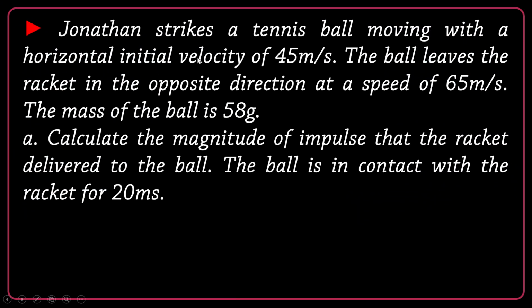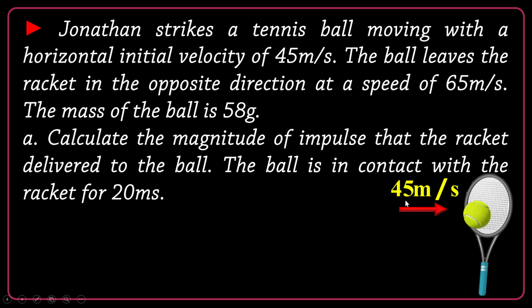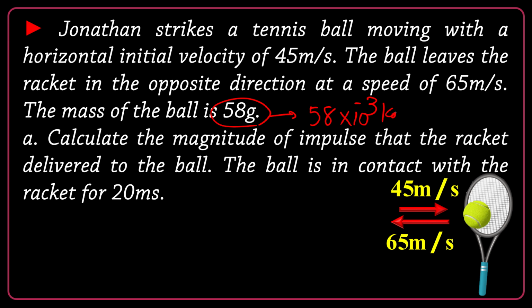Jonathan strikes a tennis ball moving with a horizontal initial velocity of 45 meters per second. This is the initial velocity, let's say it's positive to the right. The ball leaves the racket in the opposite direction at a speed of 65, so it's to the left. The mass of the ball is given to be 58 grams, so it's 58 times 10 to the negative 3 kilogram in SI units. Calculate the magnitude of impulse that the racket delivered to the ball. The ball is in contact with the racket for 20 milliseconds. Guys, this milli is also 10 to the negative 3. Be very careful. Okay, let's start.